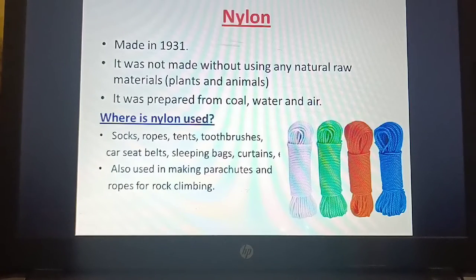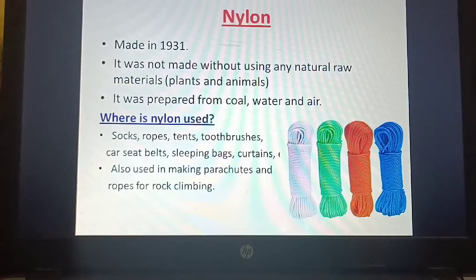Nylon is a pure synthetic fiber made by human beings, and this was made in 1931. It was made without using any natural raw materials, that is plants and animals. It was prepared from coal, water and air. Now why is nylon synthetic?